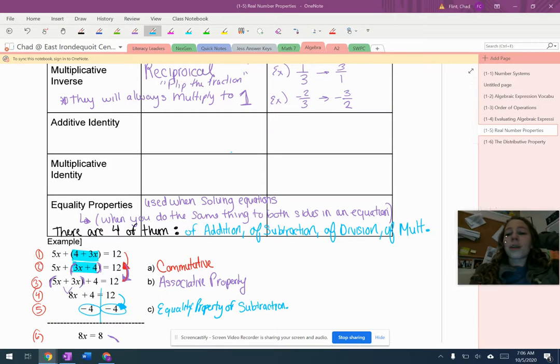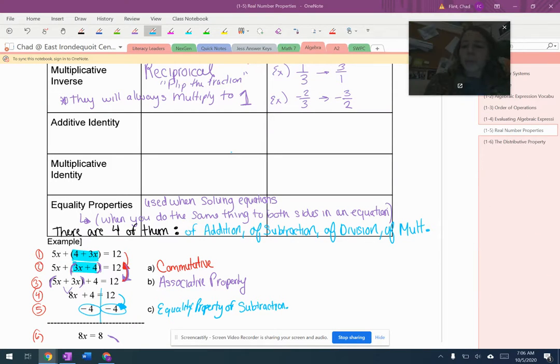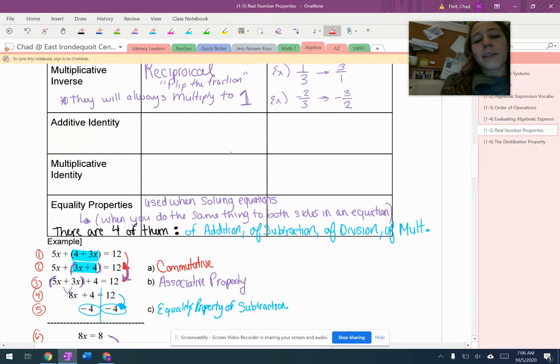Morning. So we're re-looking at these identity properties because the first video that I recorded was kind of garbage. So the additive identity. So we're talking about the additive identity.